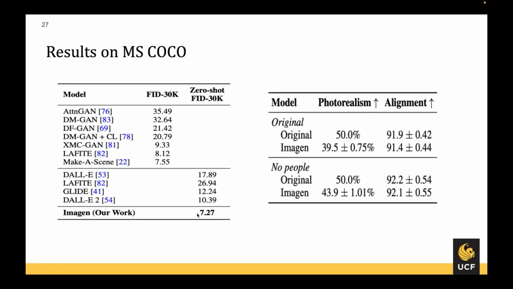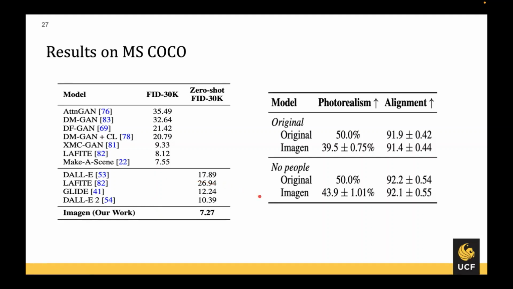Now, this table here shows the FID scores of the Imagen model on the MS-COCO evaluation set, where from our previous presentation, we have already learned that the lower the FID score is, the better the model's performance is. And we can see from here that Imagen is receiving quite a good score, which means a good performance compared to other diffusion or GAN-based models.